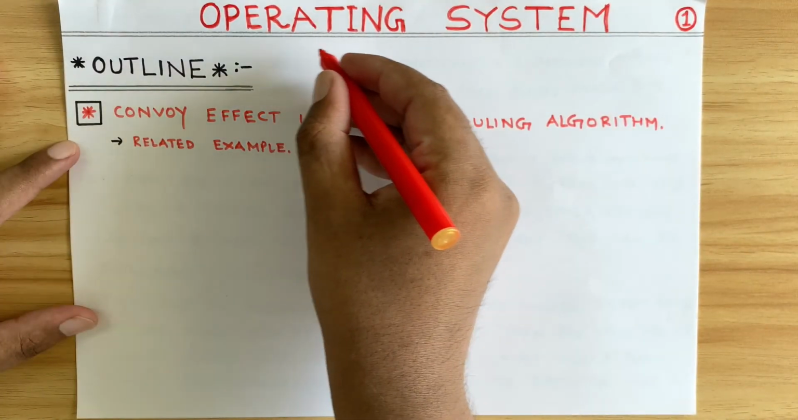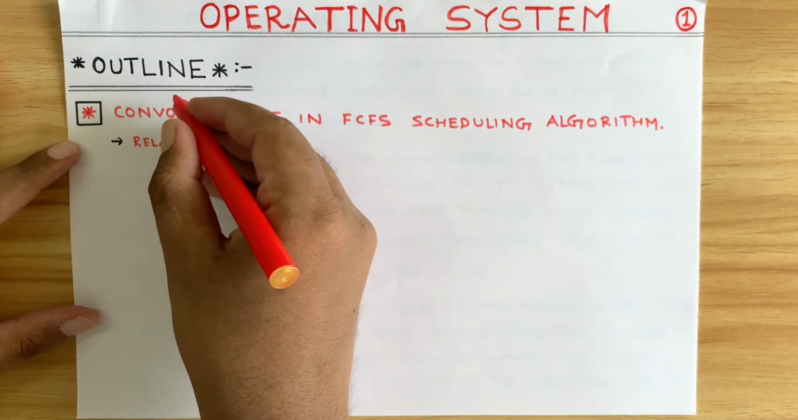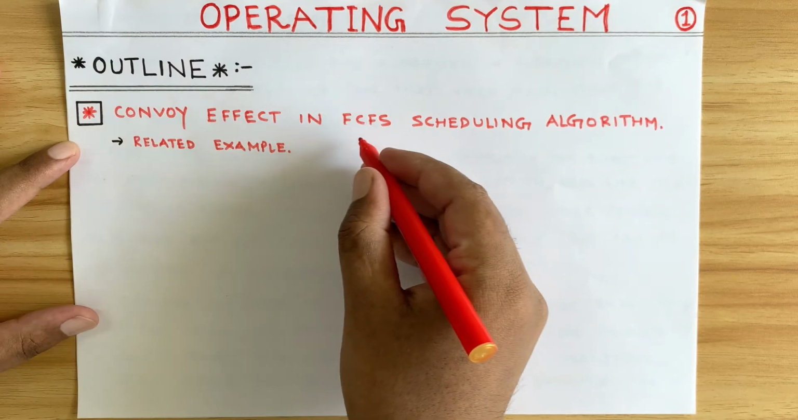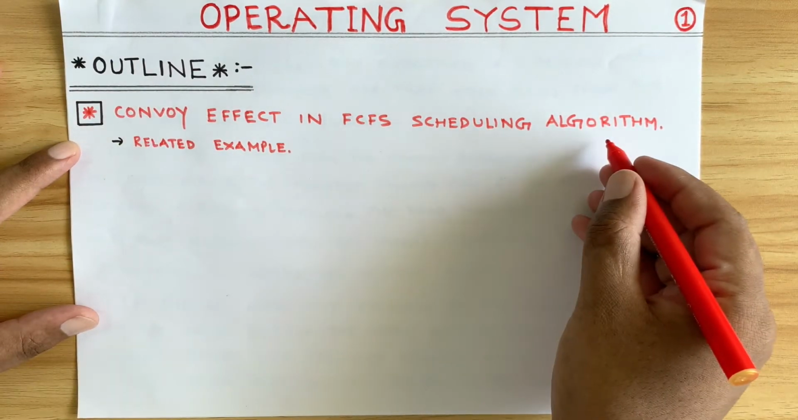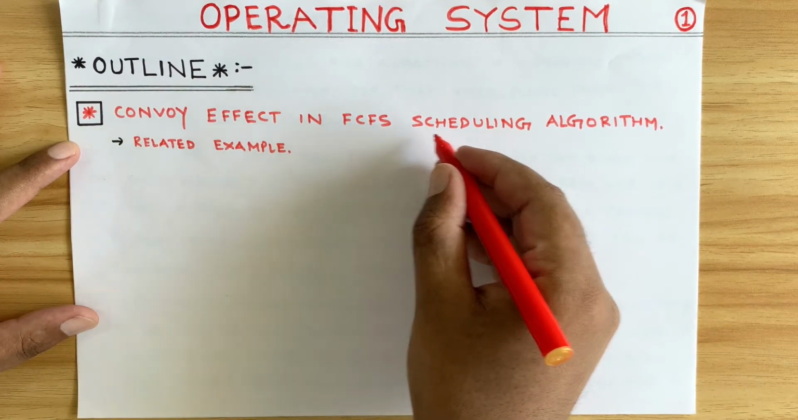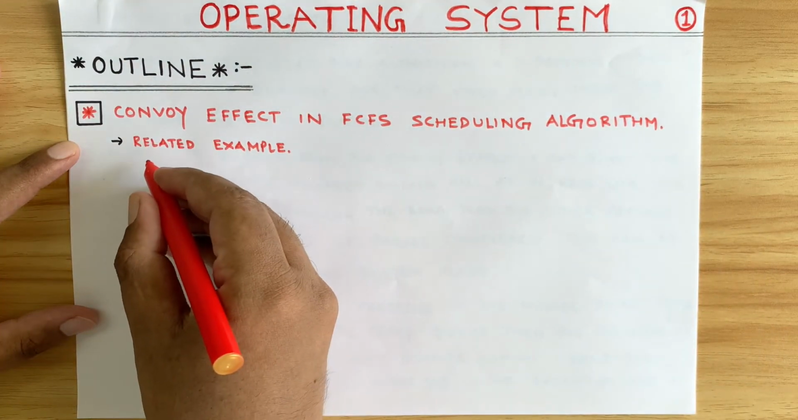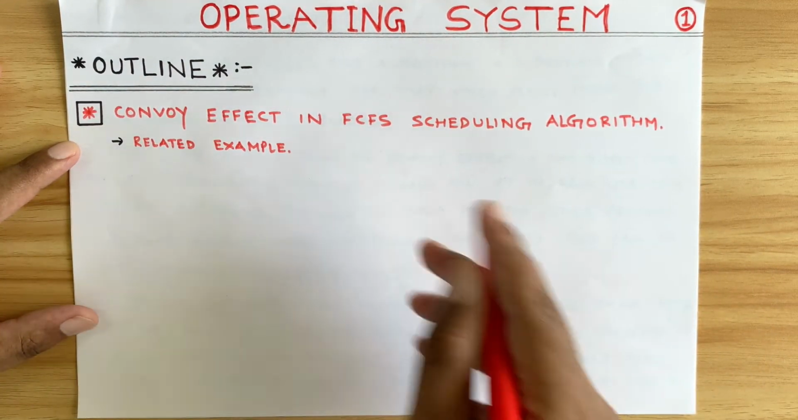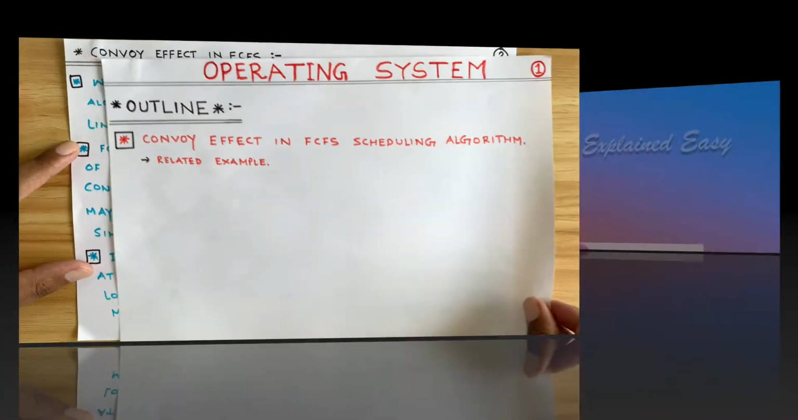Hello everyone, in this video on operating system, the outline of this video is convoy effect in first come first serve scheduling algorithm. FCFS is first come first serve scheduling algorithm, and we will also see a related example. So moving on.